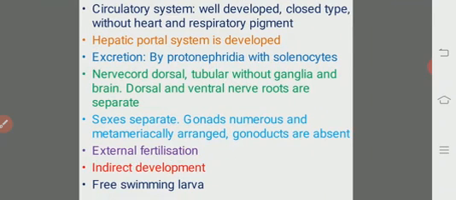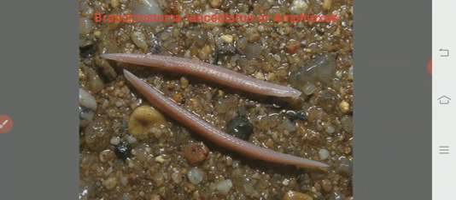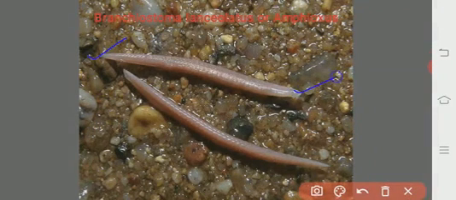See, this is the body of a typical cephalochordate like the Amphioxus or Branchiostoma lanceolatus. Why are they called Amphioxus? Both the ends of the body end with pointed tips, and the structure looks like a lancet, a pricking needle. So that is known as lanceolatus.